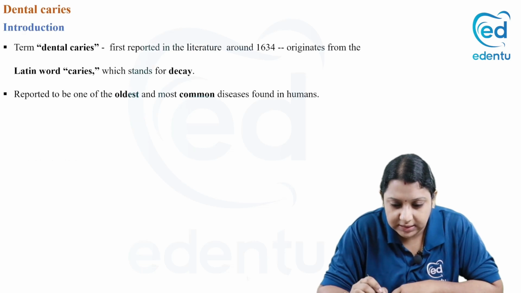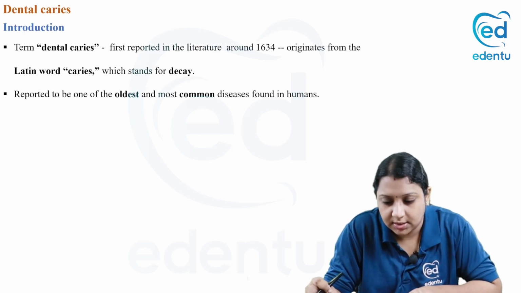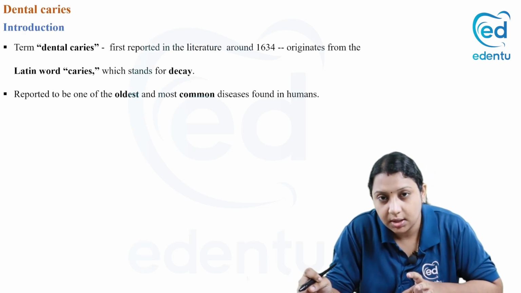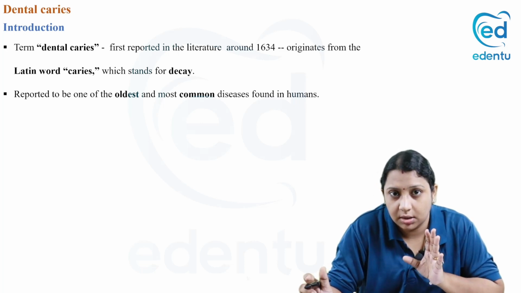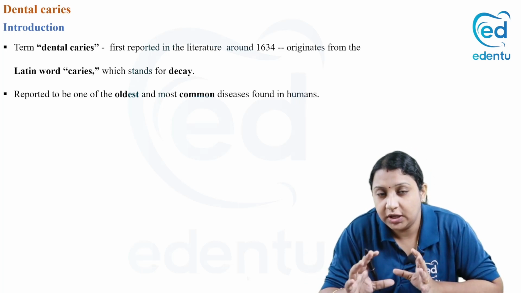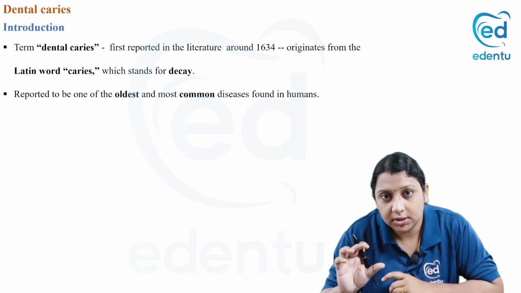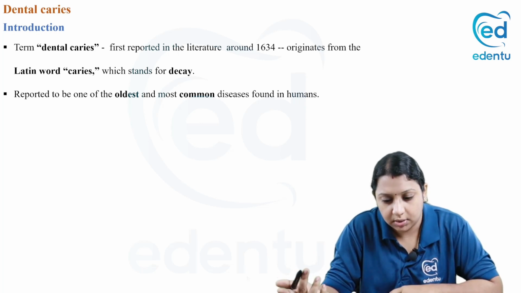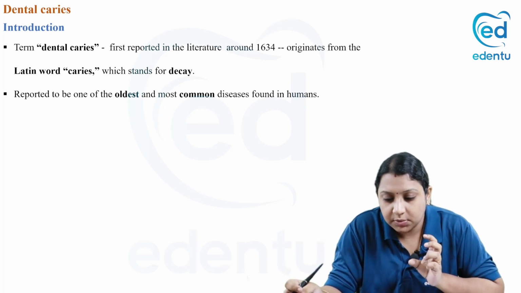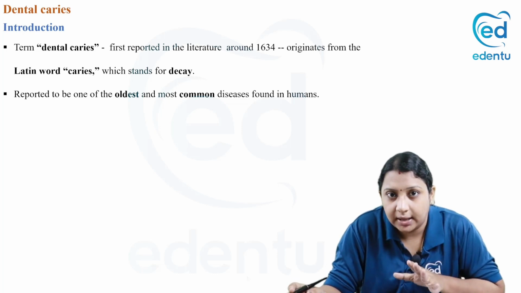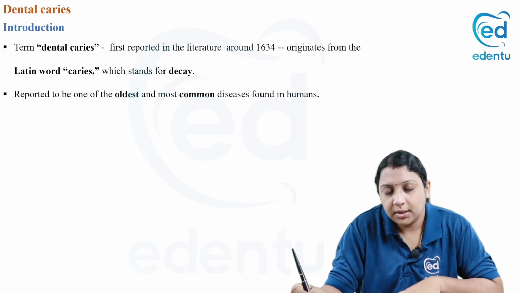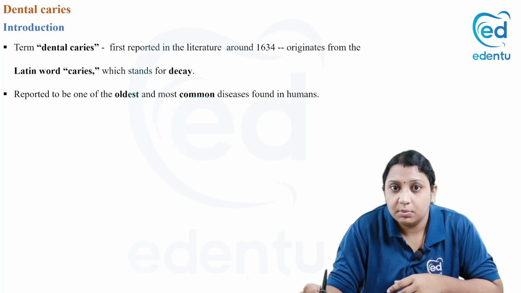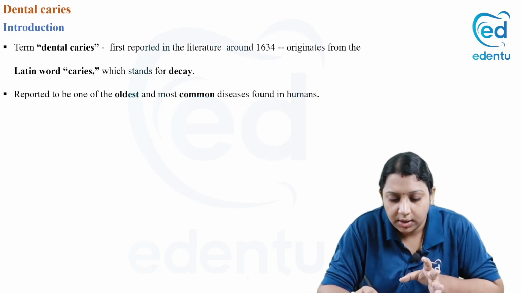Okay, so first we'll see the term dental caries. It was first reported in the literature in the early 1500s, that is almost 1500 to 1634. The term dental caries was coined, and according to Latin terms it means decay, and it is reported to be one of the oldest and the most common diseases of the oral cavity.